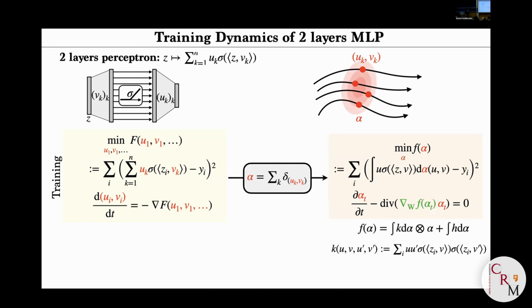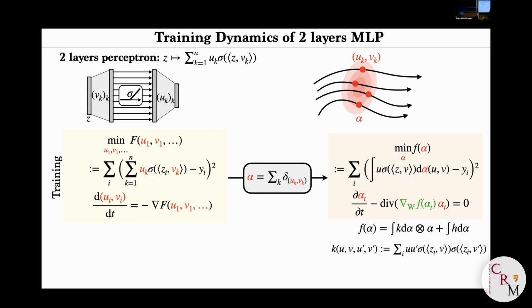But the other way you can look at the problem, since it's invariant by permutation, is to model your network by a probability distribution. It's just like a tautology. I'm not saying it's easier. It's just another way to look at the problem that can open new possibilities. So what you do is you simply replace the sum by an integral. Alpha is going to be a probability distribution. Of course, if alpha is a discrete probability distribution, then you go back to this. This is just a generalization to a possibly infinite number of neurons. But this equation is still valid in the case where you have a finite number of neurons.